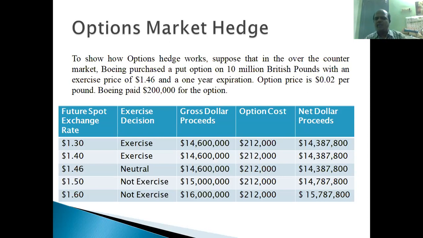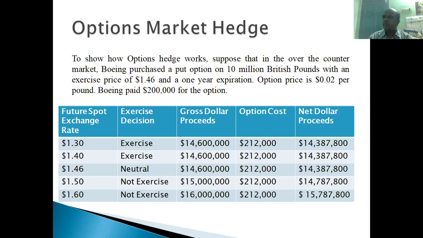So how much is left out? $14,387,800 is left out. This is the proceeds Boeing Corporation is going to receive because of this option market hedging. Suppose on the day 15 May 2021, the rate in the spot market is $1.40 per pound. For every pound, $1.40 will be paid in the spot cash market.